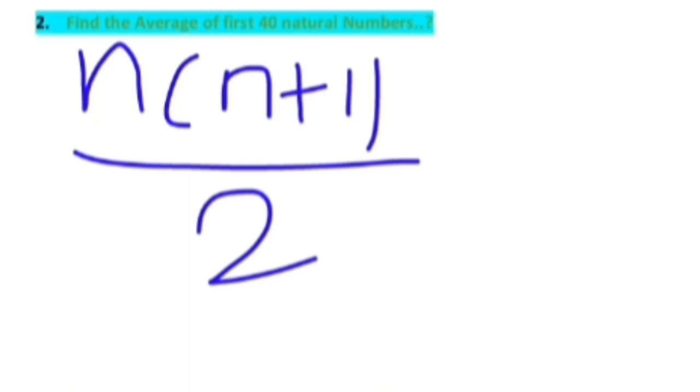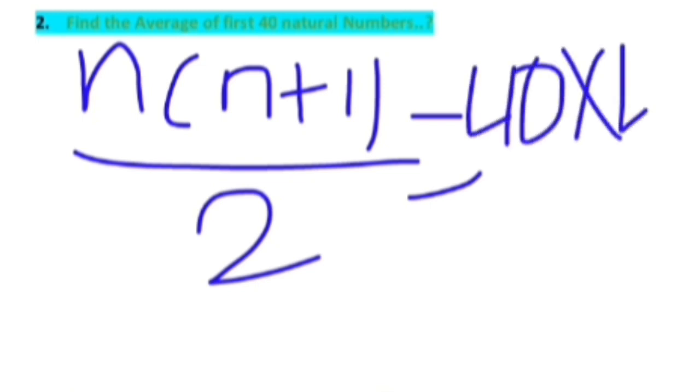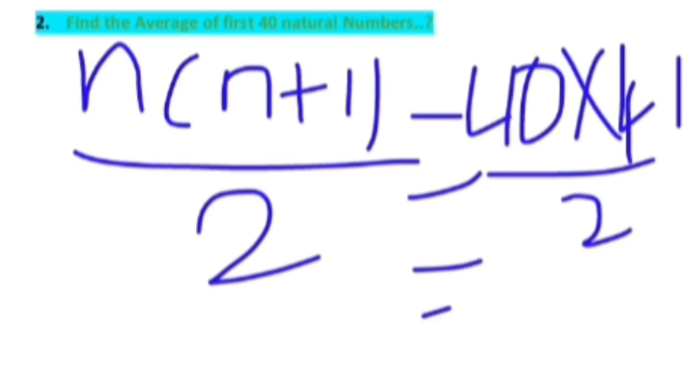Here n is going to be 40. So 40 into n plus 1, that is 41, by 2. 40 into 41: 40 squared is 1600, and we have to add an extra 40, so 1640. 1640 by 2 is going to be 820.